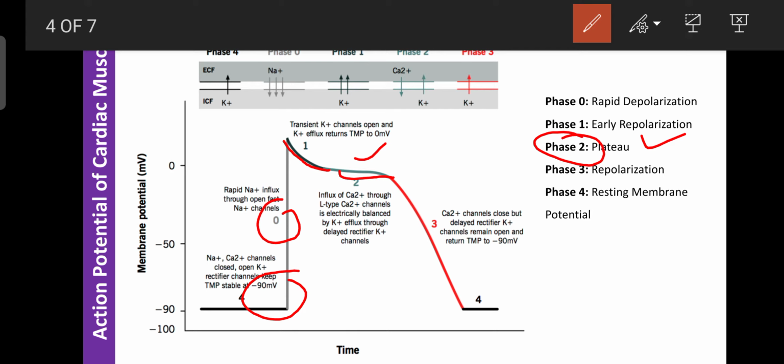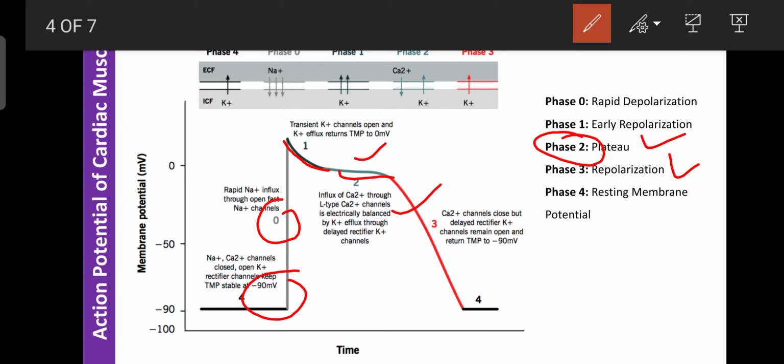Then after that is phase 3, the repolarization. It occurs due to closing of the calcium channels while the potassium channels are still open. Due to that, a certain charge is present. That phase is known as repolarization. The calcium cannot enter, the calcium channel is completely closed, but the potassium channels are still open, so potassium exits from the cell. That is known as phase 3 or repolarization.